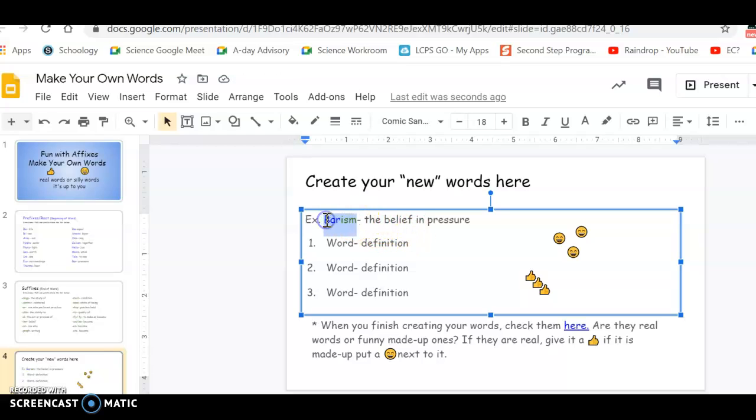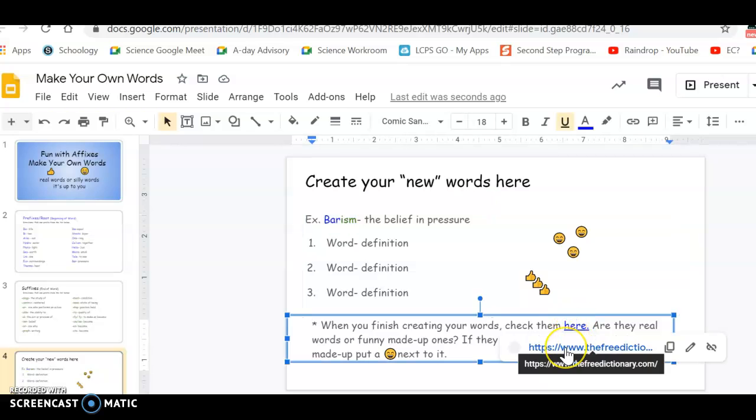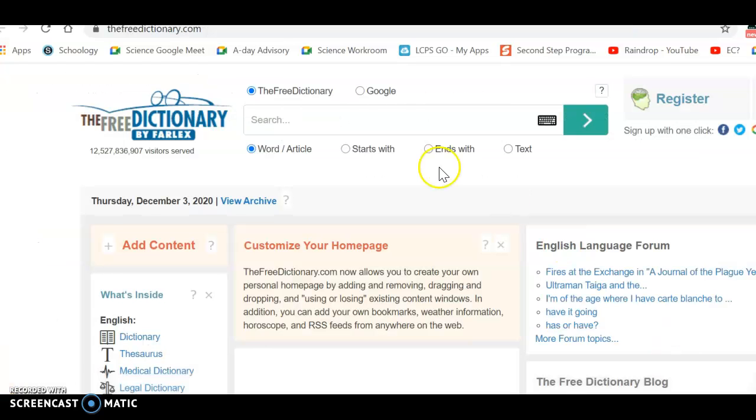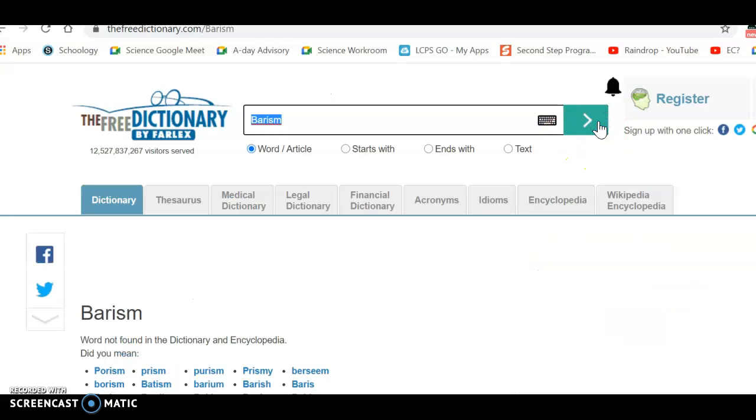The last step says at the bottom, when you finish creating your words, check them here. We're going to check to see if it's a real word. So click on where it says here and open up the link. A page with the free dictionary will show up. In the search bar, you can press Control-V to paste your word and see if it is a real word.